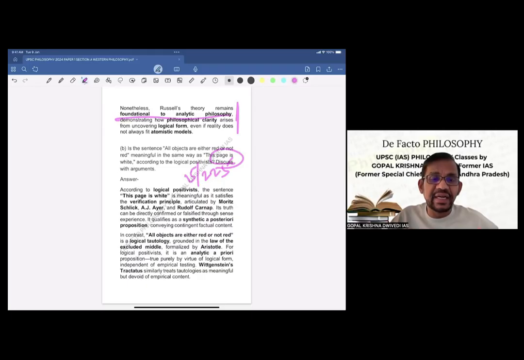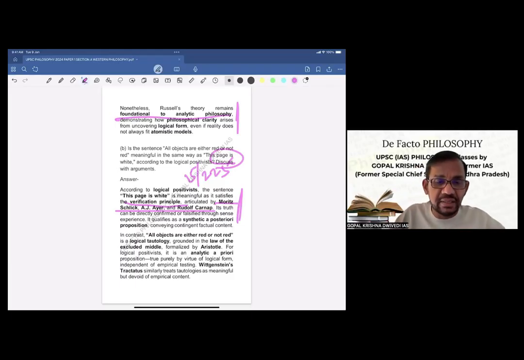According to logical positivists, the sentence "this page is white" is meaningful as it satisfies the verification principle. As you know, the verification principle was articulated by Moritz Schlick, A.J. Ayer, and Carnap. These are the three main philosophers grouped as logical positivists, and they have given the verification principle. According to that principle, "the page is white" is meaningful. Its truth can be directly confirmed or falsified through sense experience. So it qualifies as a synthetic a posteriori proposition conveying contingent factual content. So this is meaningful.